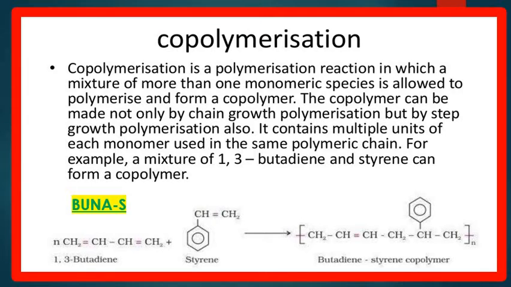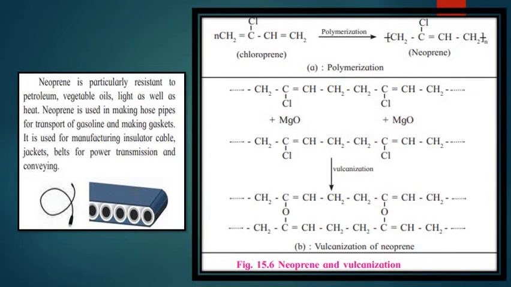Now, the other one is neoprene. Neoprene is particularly resistant to petroleum, vegetable oils, light as well as heat. Neoprene is polymerized from the molecule chloroprene. Chloroprene will be polymerized to give you neoprene in a reaction like this, and neoprene is a synthetic rubber and a condensation polymer of chloroprene.